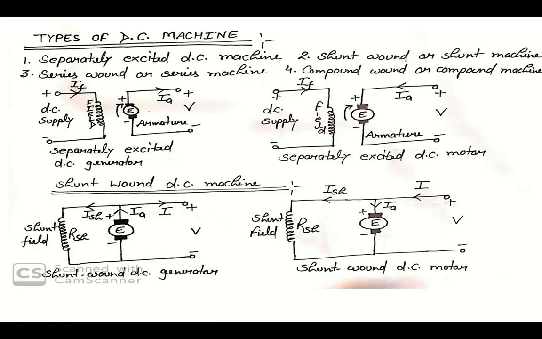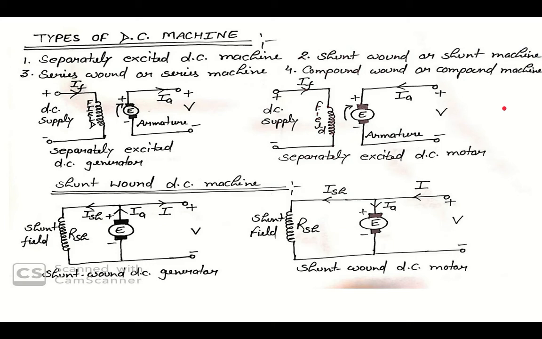In this lecture, we are discussing types of DC machines. So you can see here, first is separately excited DC machine, second is shunt bound or shunt machine, third is series bound or series machine, fourth is compound bound or compound machine.